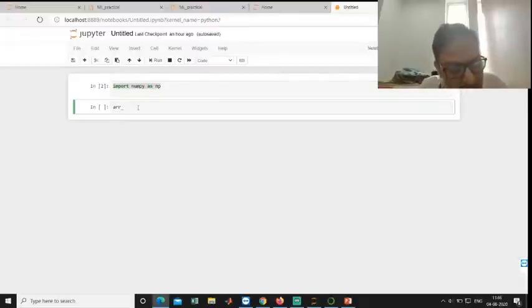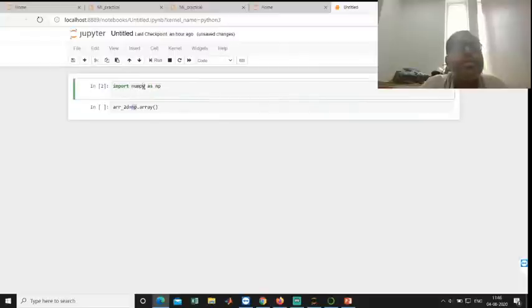arr_2d is equal to np.array of. Here, np is the alias name for NumPy. NumPy is a library, and in this library I want to use this particular function called array. So I must use the name of that package, np, because I am aliasing it as np. If I don't do this, then I must use the name numpy here itself.